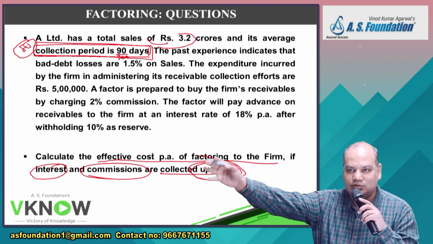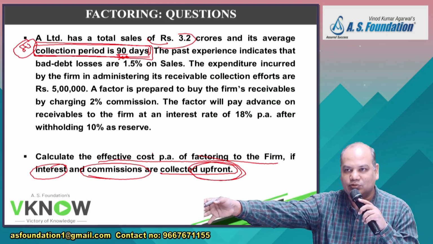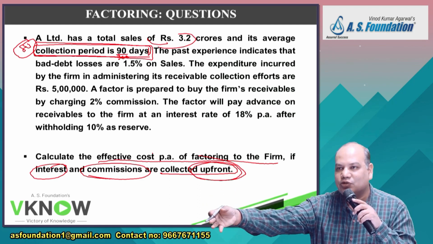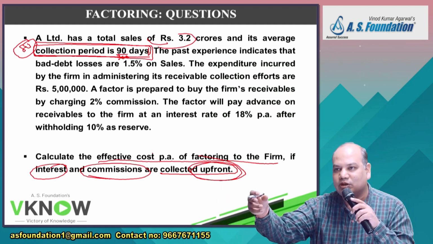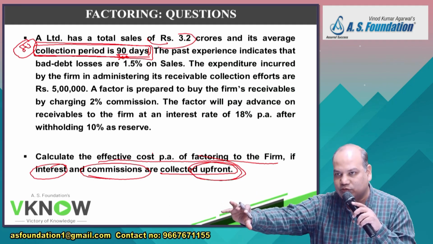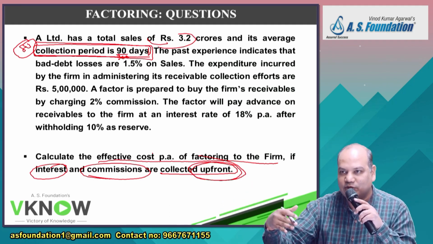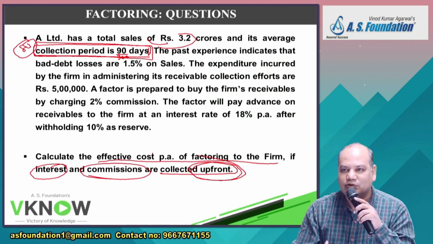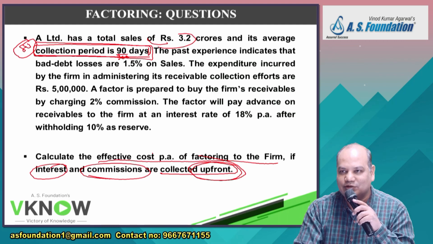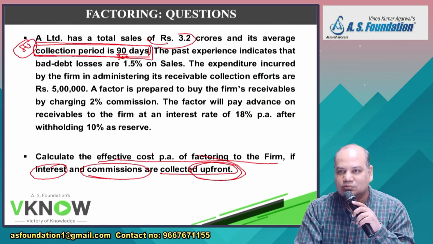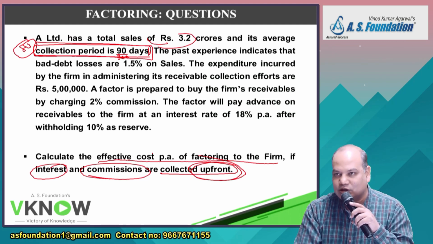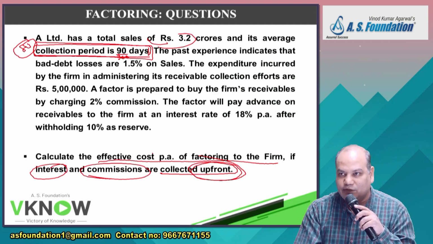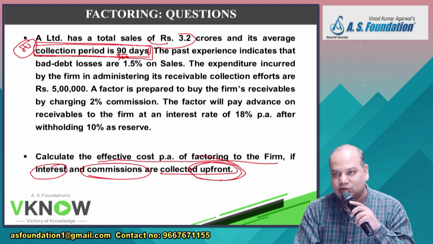Remember bill discounting from your 12th standard accounts. Bill amount is 1 lakh, 10% is the discount rate, time is 6 months. You computed the interest for those 6 months, deducted it from the bill, and passed an entry: bank account debit 94,000, discount charges 6,000, to bills receivable 1 lakh. Now similarly in this case also it happens. Company will receive funds from the factor, net amount only. Is it right?